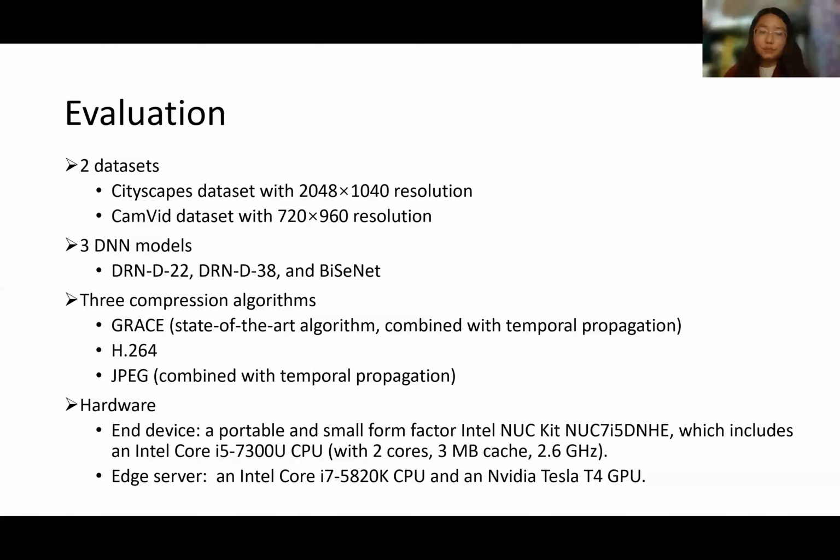As both GRACE and JPEG offload each frame when processing video, we combine them with the propagation of semantic segmentation, which is the same as STAC, for comparison. At last, we evaluate STAC on a portable and small form factor Intel NUC. The specification of this hardware is comparable to what is available in today's mid-end smartphones, such as OnePlus 9 and Samsung Galaxy A52. Also, we deploy an edge server equipped with an NVIDIA Tesla T4 GPU.